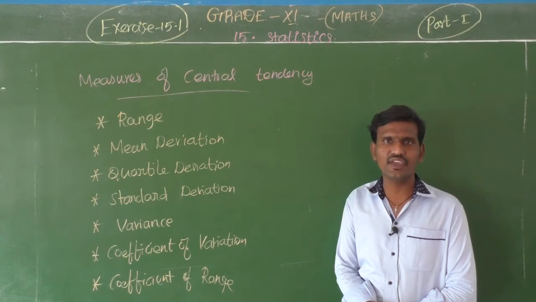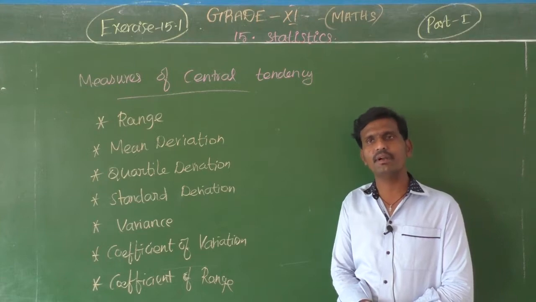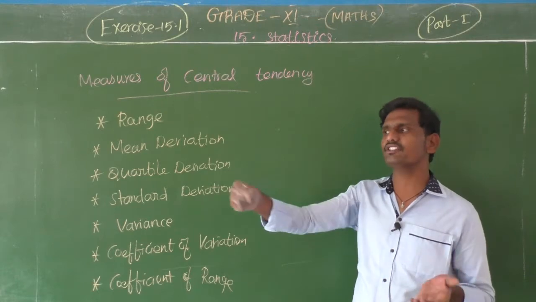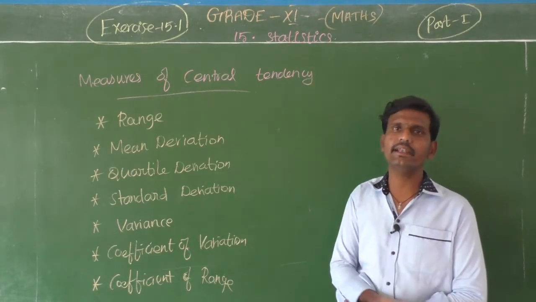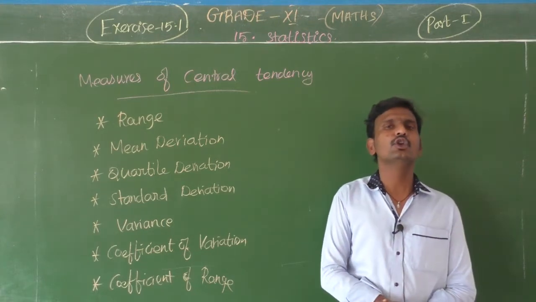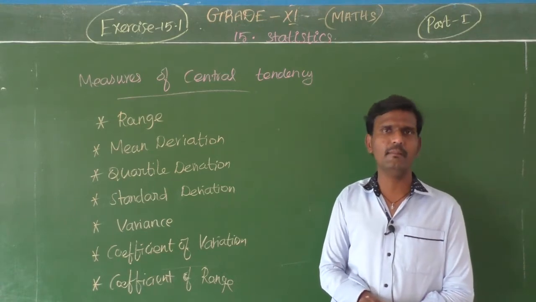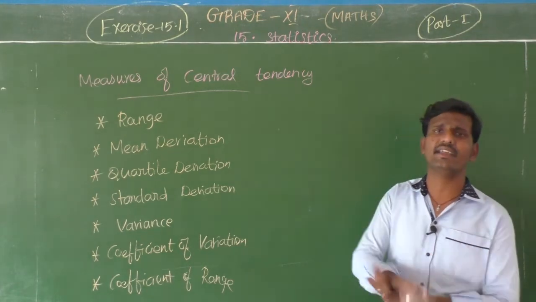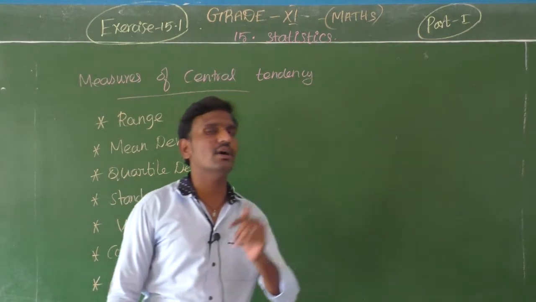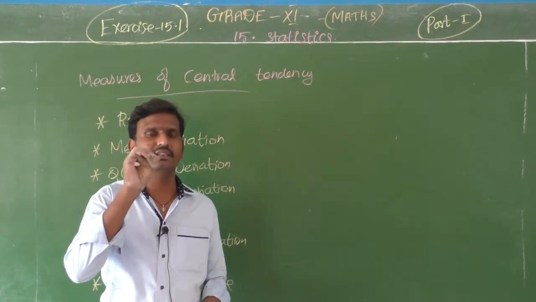Do you know the classification of data? The first one is raw data. This and all you prepared in your 8th, 9th itself. In raw data, the measurements are given. Then grouped data and ungrouped data. Grouped data means you have intervals, and ungrouped data means we have a table but it is not classified. And finally you prepared less than ogive and more than ogive. So these are your 10th syllabus.